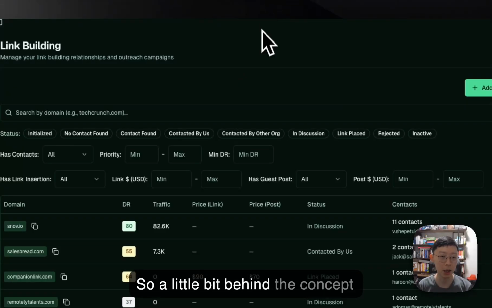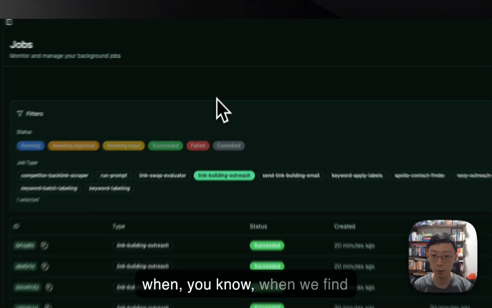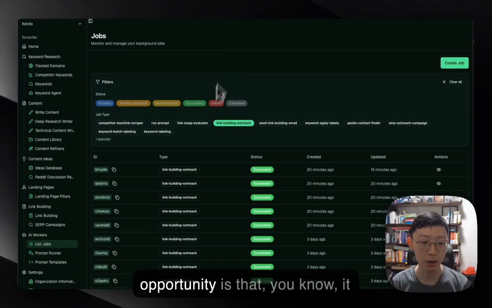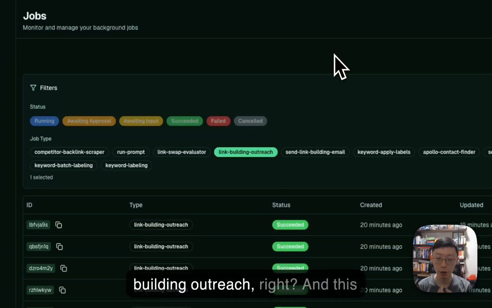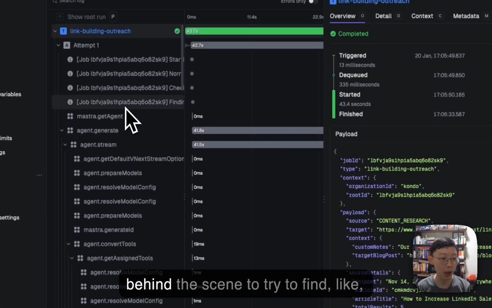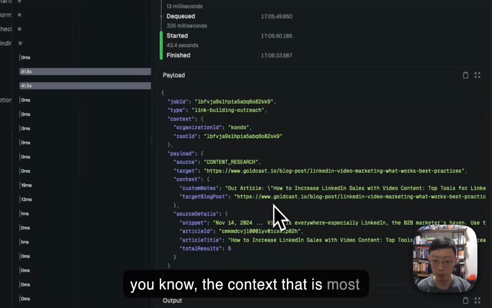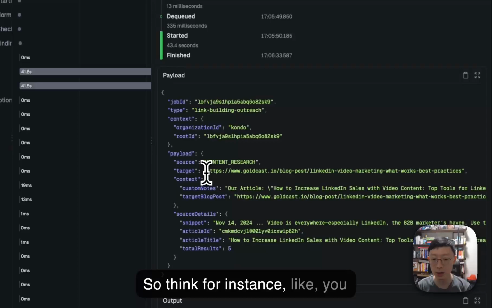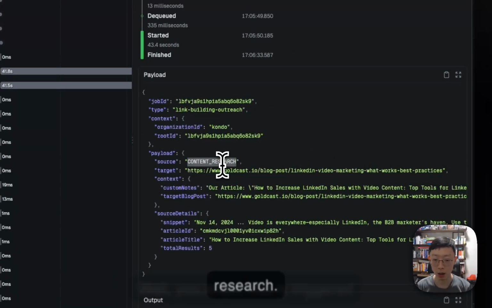So a little bit behind the concept here, right? What happens when we find an opportunity is that it triggers an AI process called link building outreach. This gets an AI agent to go behind the scenes to try to find the context that is most suitable for this. Take for instance, this was triggered by content research.